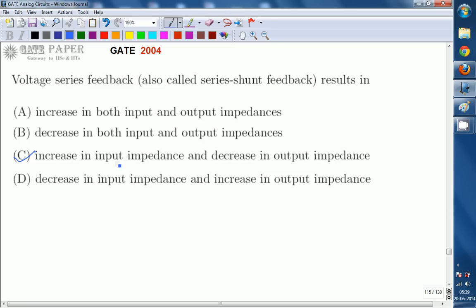So RIF increases and output impedance decreases for voltage series feedback.